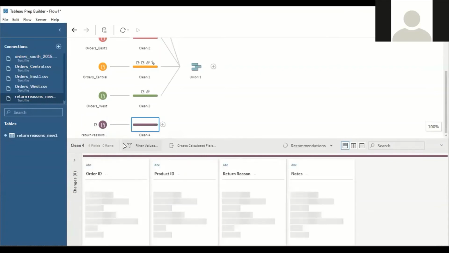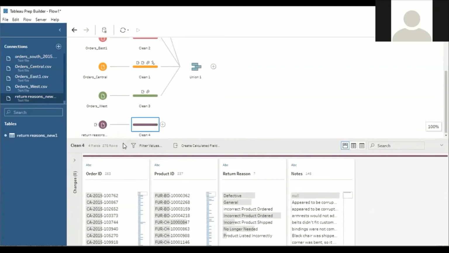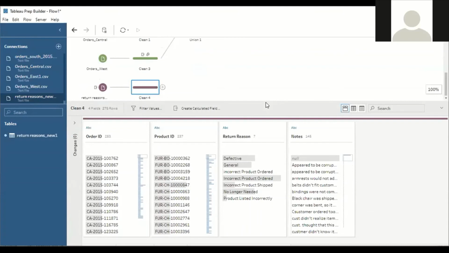Take it to the next level, the clean step. Now you can see whatever is unchecked, I'm considering only the order ID, product ID, return reason, and notes. The rest of all the fields are excluded in the cleaning stage. So next is cleaning the data. As far as cleaning the data is concerned, here,